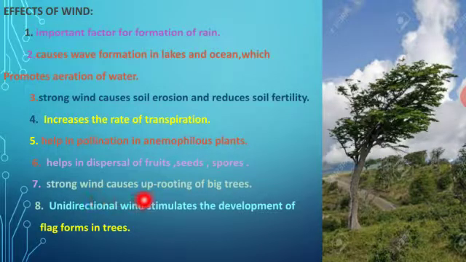And next one, strong wind will cause uprooting of big trees. You can find that when there is a strong blowing of wind, you can see the falling of trees with the root, is it or not? So, it is named as uprooting of big trees.